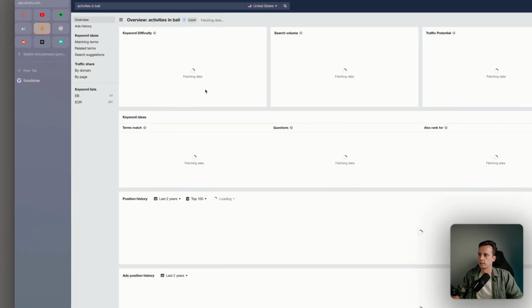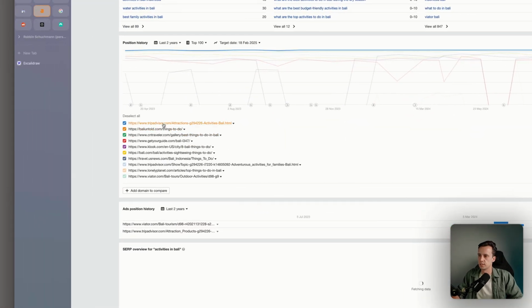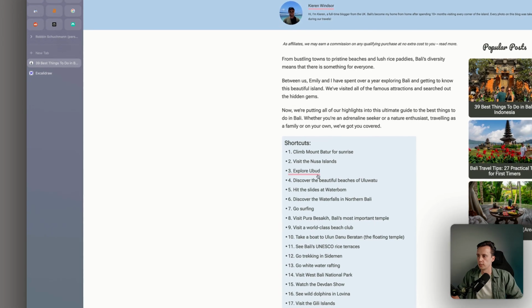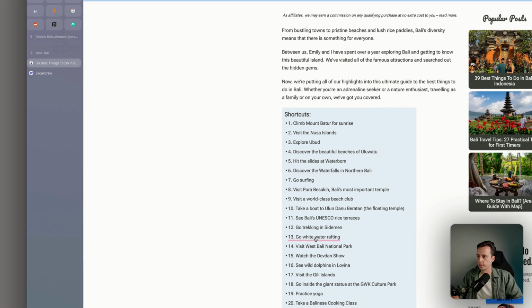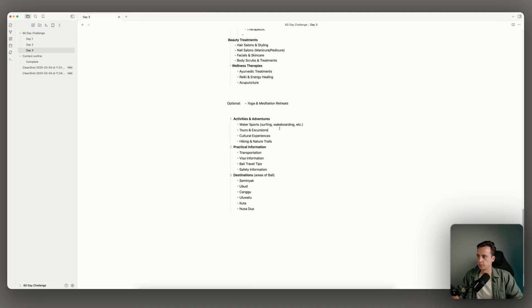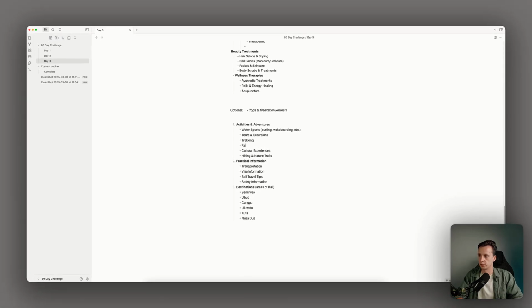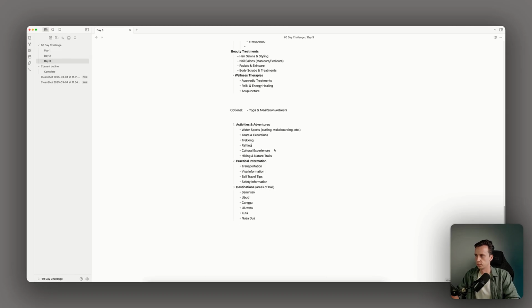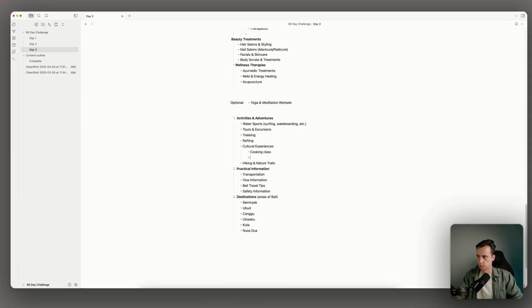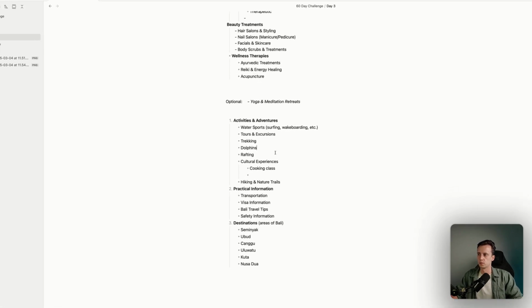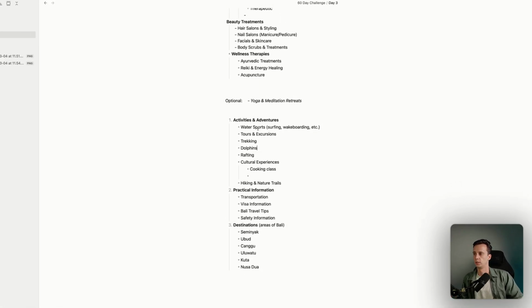Or what we can do is search activities in Bali and then just see what the number one ranking is, Bali Untold. We just open the page. Tour, Nusa Islands, it's all go whitewater rafting, go trekking. Okay, so I'm just gonna copy it from this. Trekking, rafting, yoga, cooking class. So this is a cultural experience, I think, cooking class. Dolphins, not cultural.